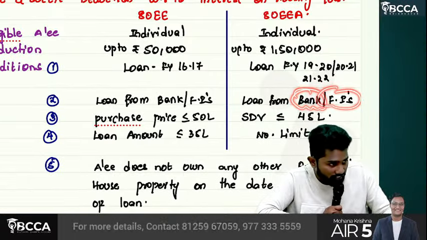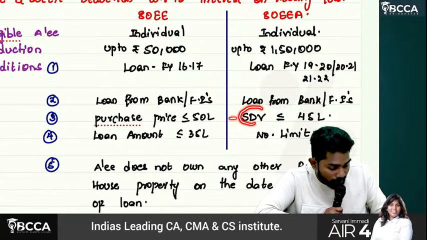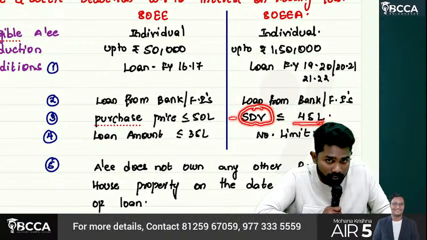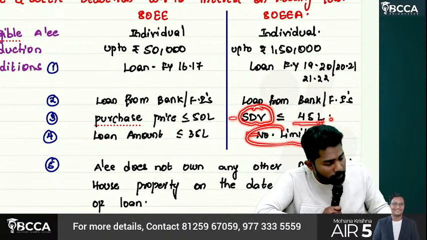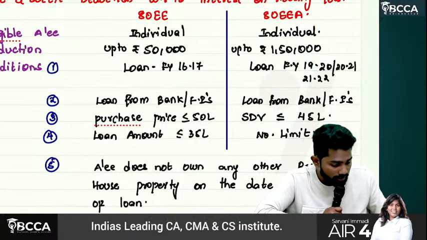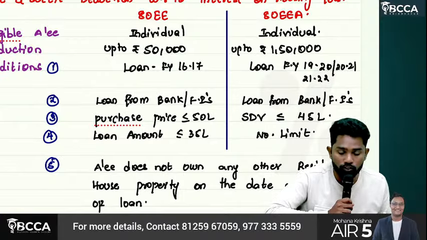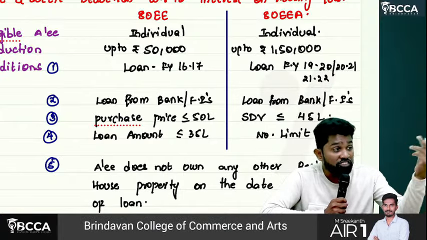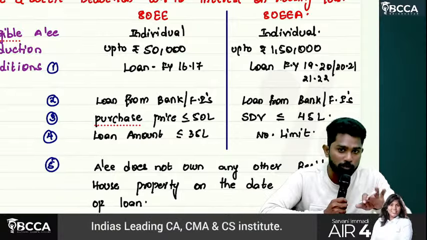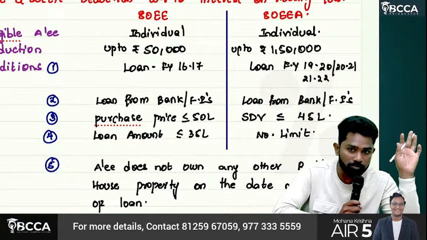And the loan should be taken from what? Bank and financial institutions. Sir, here they didn't say purchase price. Stamp duty value of that building should be within 45 lakhs. Loan amount could be however much, no limit at all. Then they are eligible for deduction, but he should not own any other residential house property on the date of sanction of loan. On his wife's name it could be, on his father's name it could be, but on his name it should be the only property, not on whole family name. Understand?